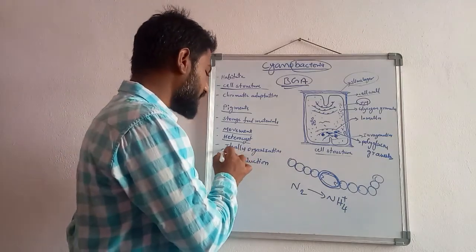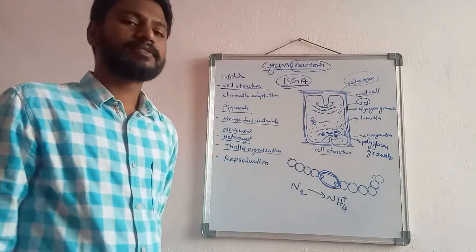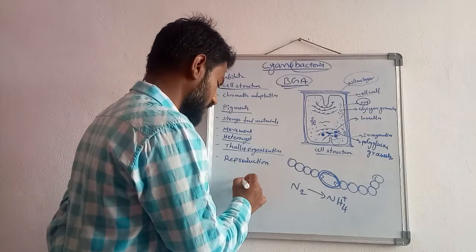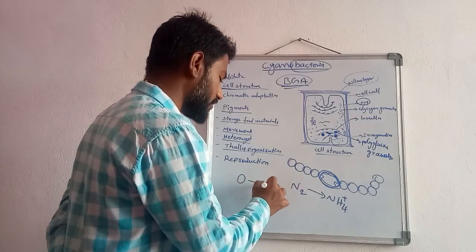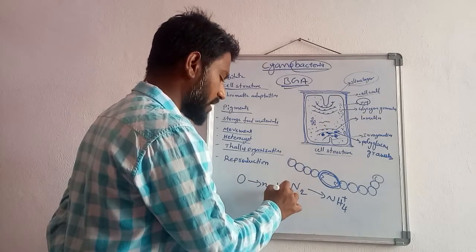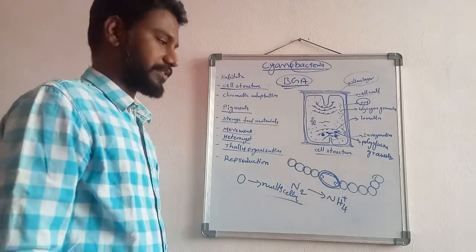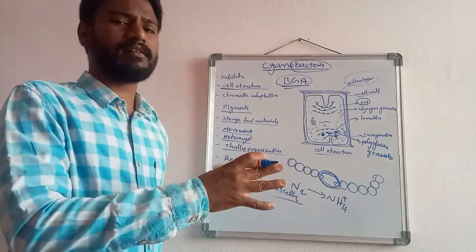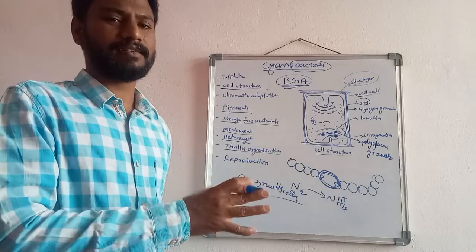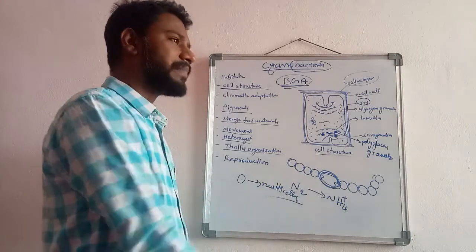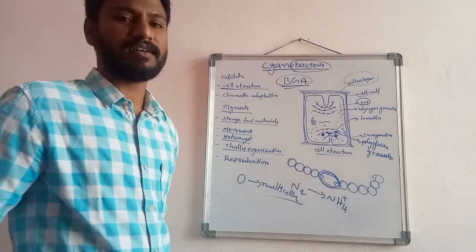Then thallus organization. The cyanobacterial forms range from single unicellular to multicellular filamentous condition. There is no thallus complexity. Just from unicellular to multicellular, just filamentous forms.